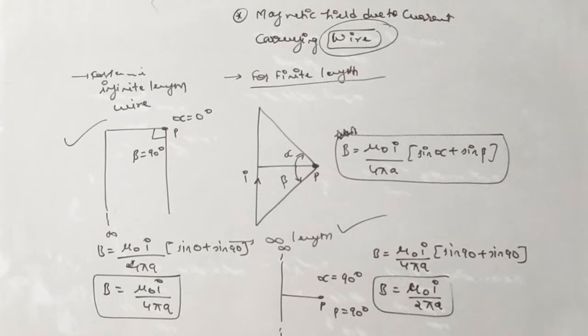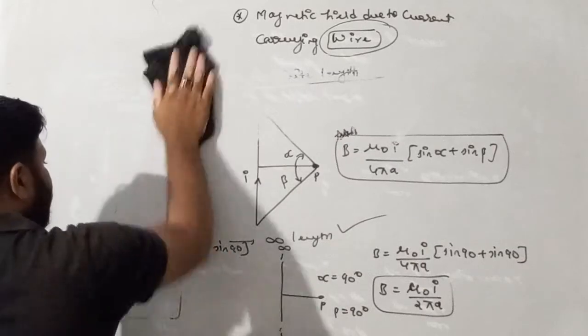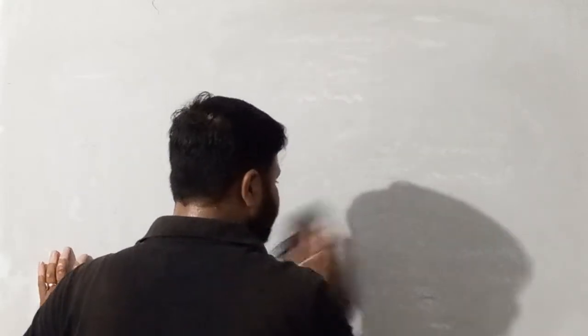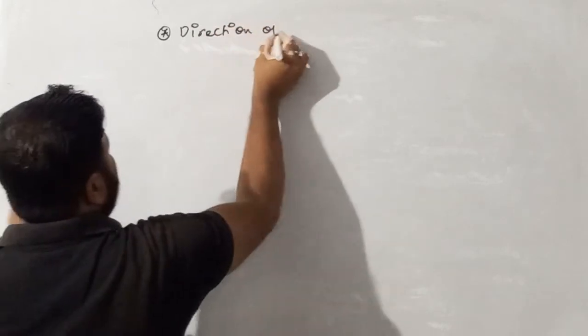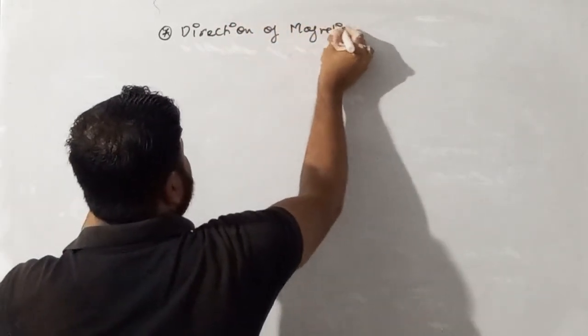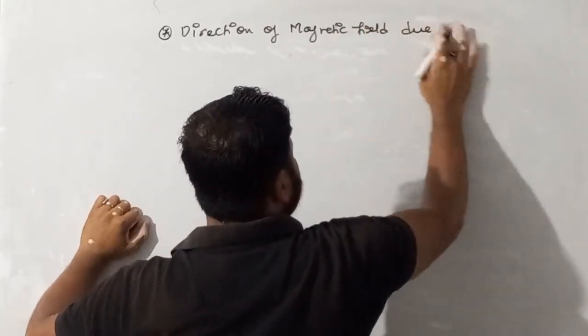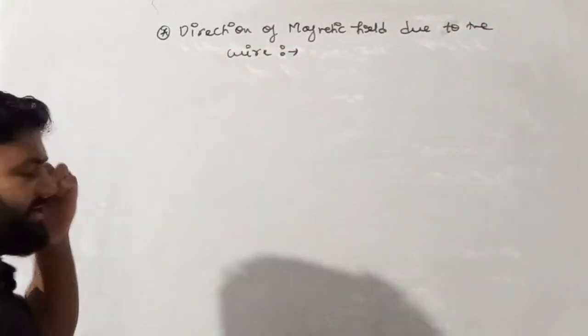Now we will discuss the direction of magnetic field due to a wire.